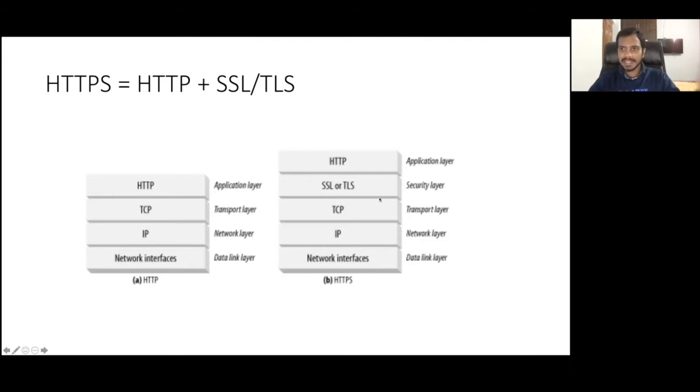Then with HTTPS, one extra layer gets included. Of course, you again have HTTP at the top, but in between TCP and HTTP there is SSL or TLS. This is basically the security layer, and it helps in securing the message that is carried in HTTP. Then you again have the same TCP, IP, and network interface. All the other three layers remain the same. Only one extra layer gets added, the SSL or TLS layer, which helps in securing the data that is there in HTTP.